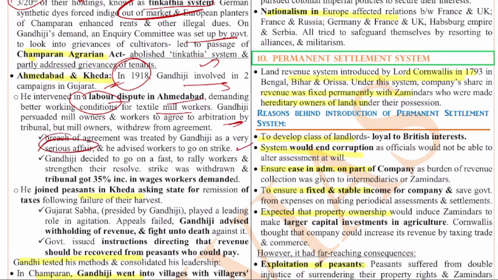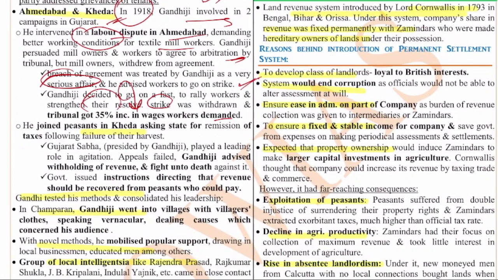And Gandhiji decided to go on strike to rally workers and strengthen their resolve. The strike was later withdrawn, and the tribunal granted a 35% increase in wages as per the workers' demand. So it was quite a success for Gandhi, and Gandhi joined the peasants in Kheda Satyagraha, asking the state for the remission of the taxes due to the failure of the crops.